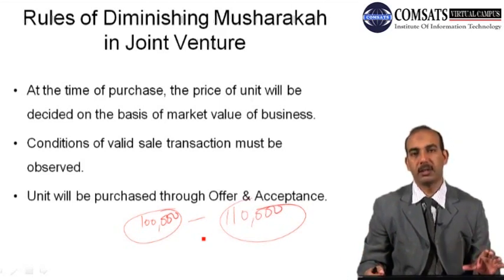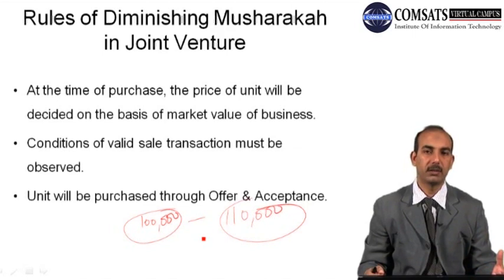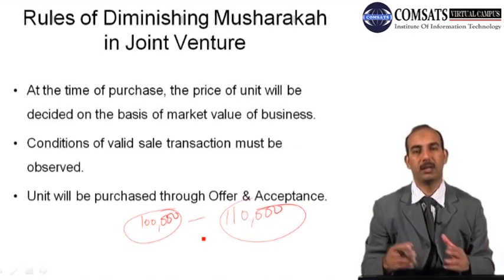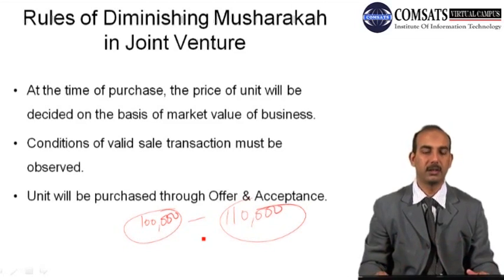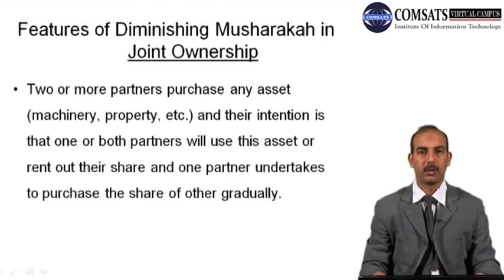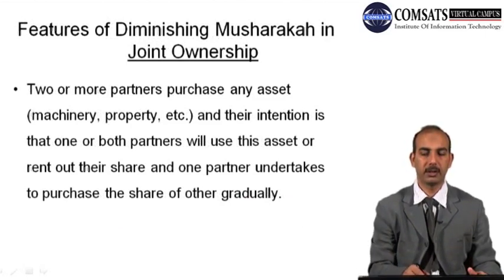The condition of a valid sale is that the partner who is selling any asset, he or she should be the owner of that asset, and there should be an offer and acceptance. Otherwise, it will not be a valid sale contract under the Islamic financial system. And units will be purchased through offer and acceptance. And now let's discuss the rules of diminishing musharaka in joint ownership. In the previous slides, we discussed the joint venture, but in this case, this is joint ownership.